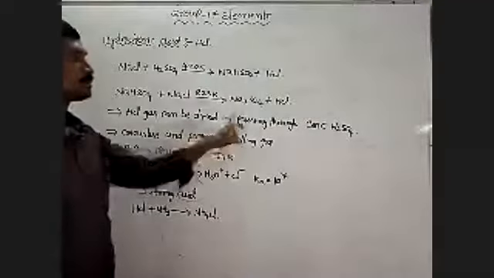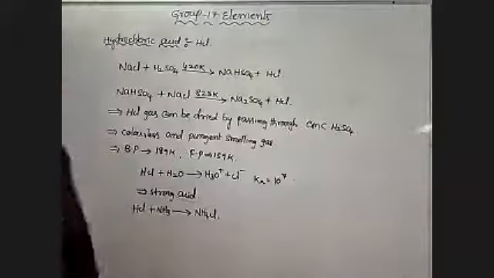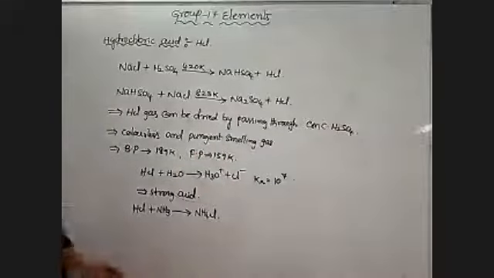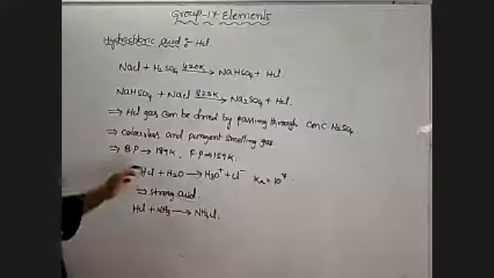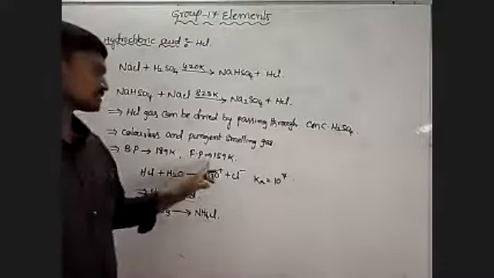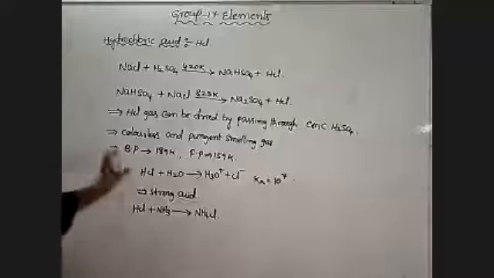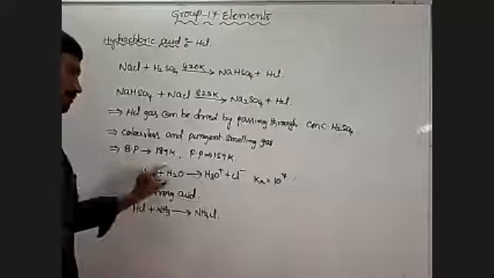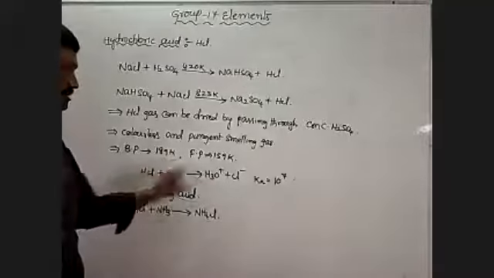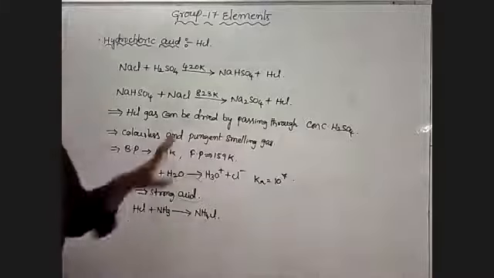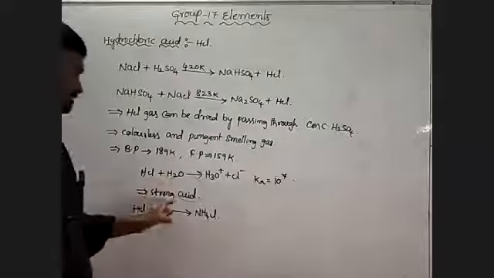HCl gas can be dried by passing through concentrated H2SO4. It is a colorless and pungent smelling gas. It is easily liquefied into a colorless liquid at 189 Kelvin, and crystallizes into a white crystalline solid; the freezing point is 159 Kelvin. HCl is highly soluble in water. In water, it forms H3O plus and Cl minus. Ka value is 10 power 7, a large value, so it is a strong acid.